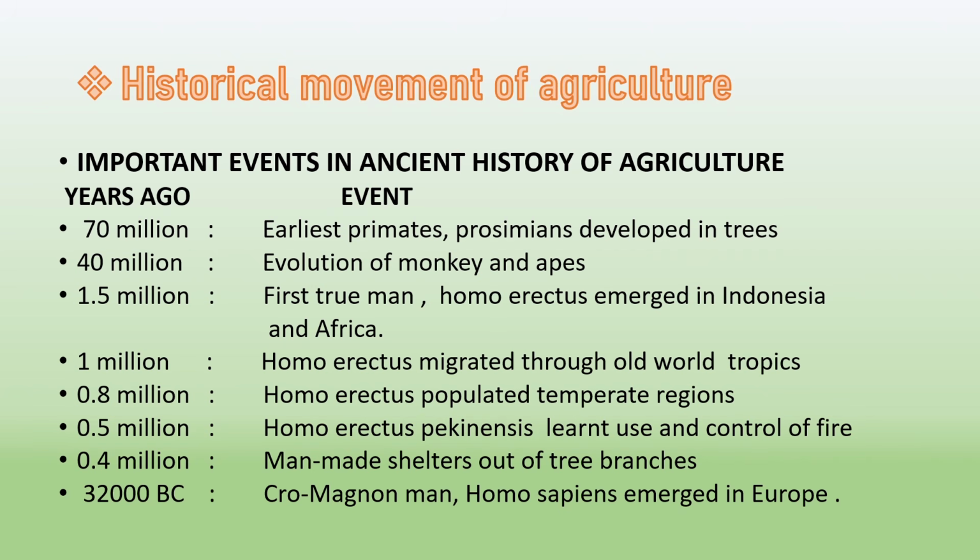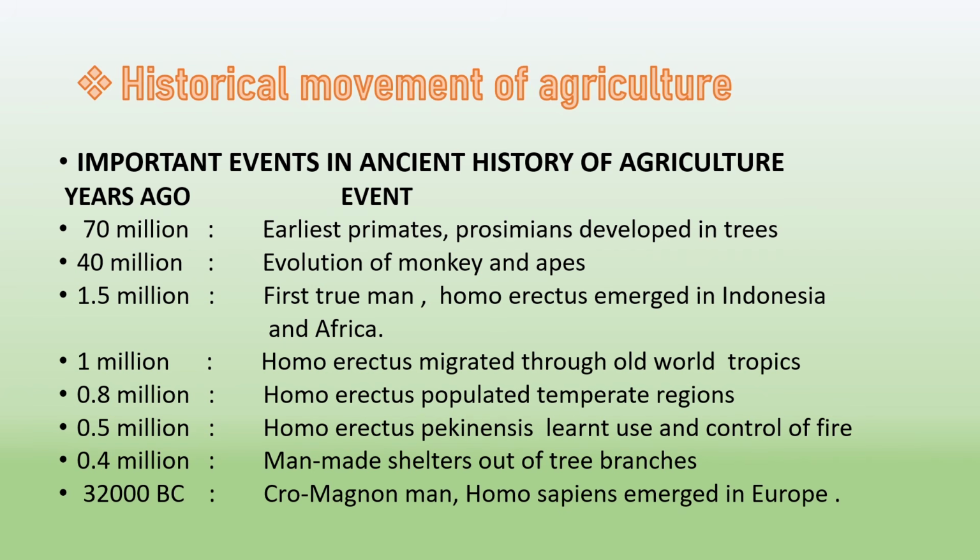Next, we will learn about the historical movement of agriculture. First, we will see important events in the ancient history of agriculture. 70 million years before, the earliest primates, prosimians, developed in trees. 40 million years before, evolution of monkeys and apes occurred. 1.5 million years before, the first true men called Homo erectus emerged in Indonesia and Africa. 1 million years before, Homo erectus migrated toward the Old World tropics, and 0.8 million years before, Homo erectus populated temperate regions.